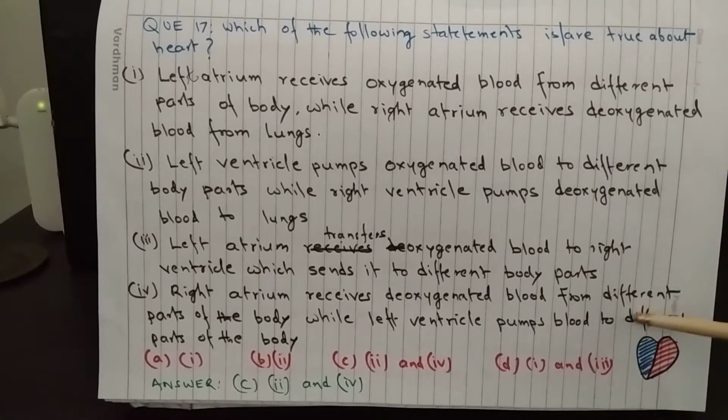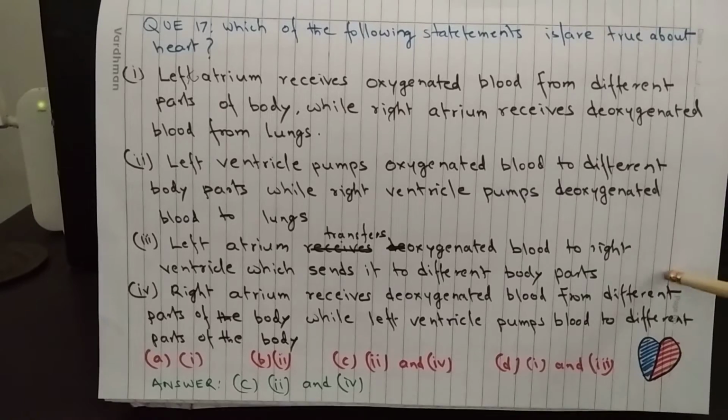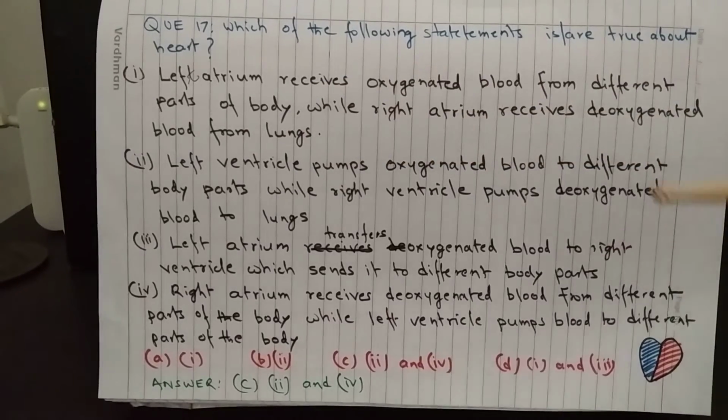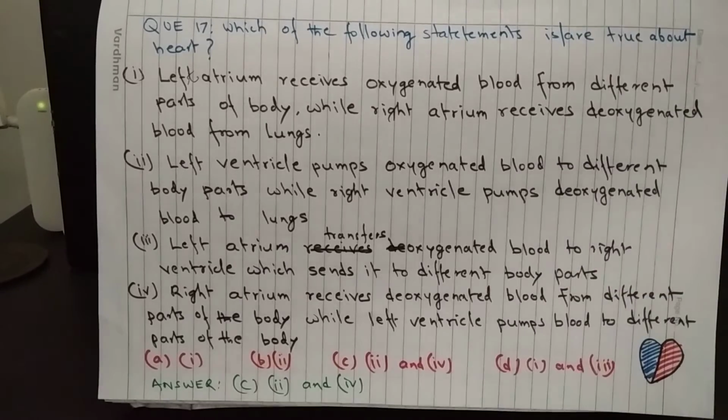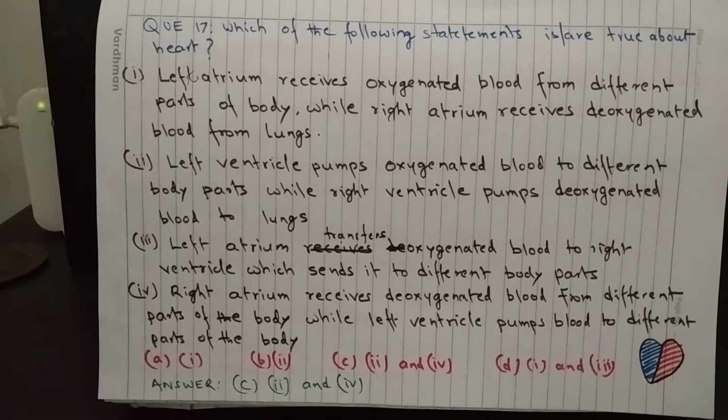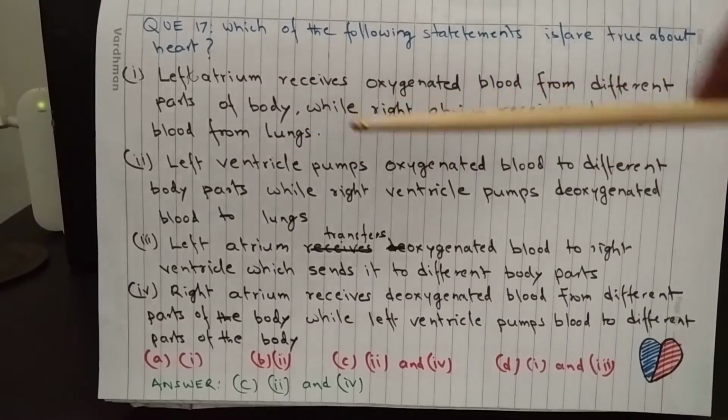As you can see in this diagram, the deoxygenated blood always flows through the right side of the heart, as shown by blue color, and oxygenated blood flows through the left side of the heart. Deoxygenated blood comes from different parts of the body and goes to lungs for oxygenation, and after that the left part of the heart sends oxygenated blood to different parts of the body, and these are given in statements number 2 and 4.